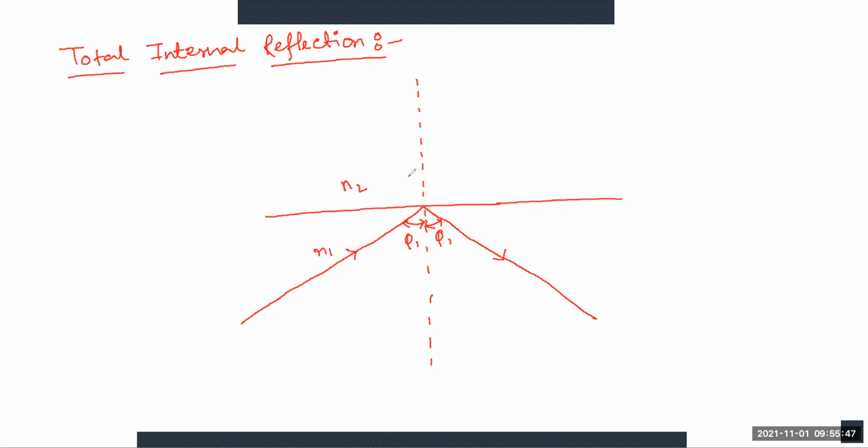So let us try to recall that figure also. And this is for total internal reflection.